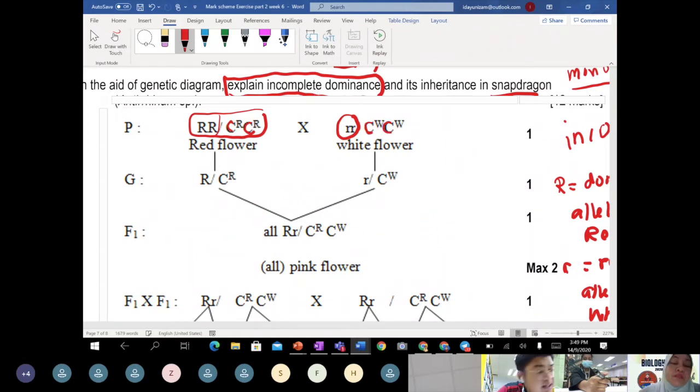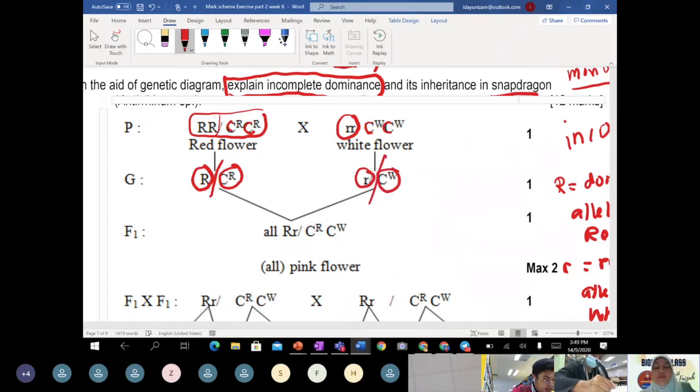So gametes, remember you have to circle these, either one. When these gametes fuse, they will produce all heterozygous, all pink.